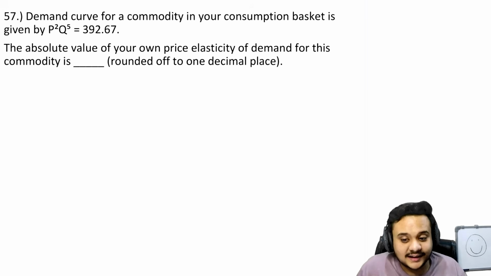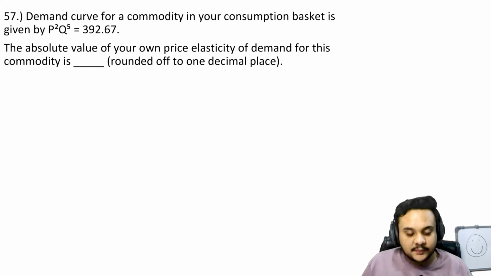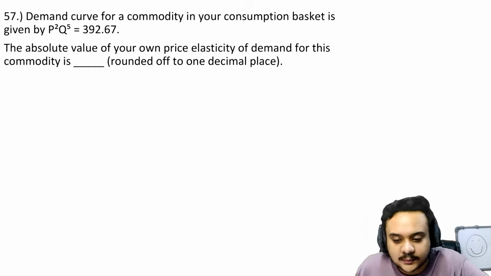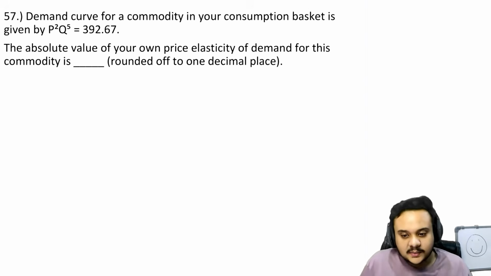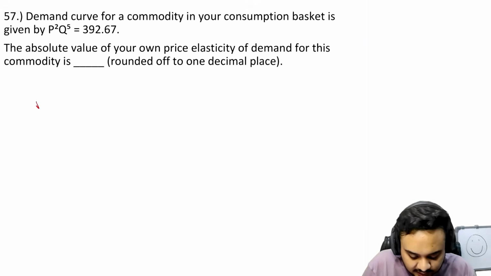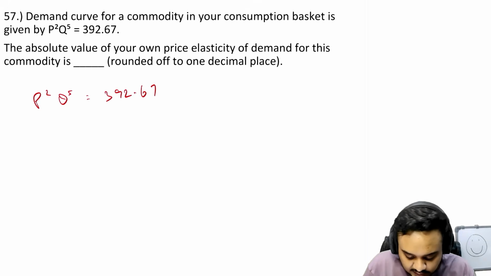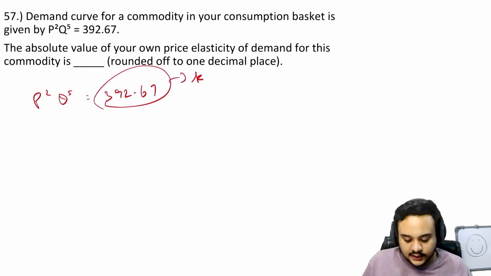Now, another question where teachers are going to take a very stupid approach, and I'm going to show you how to solve it the easy way. Obviously you can use their method as well. I'm not saying you have to go with the methods I am teaching you, but if you want to save time and effort, why would you not? So you have the demand function here, p square q to the power of 5 is equal to 392.67. Let us just write 392 point whatever as k, and I'll tell you why.